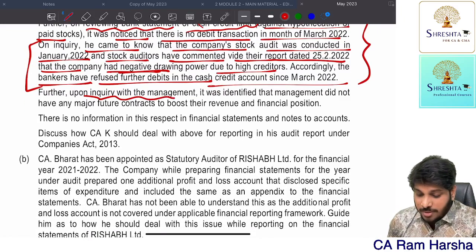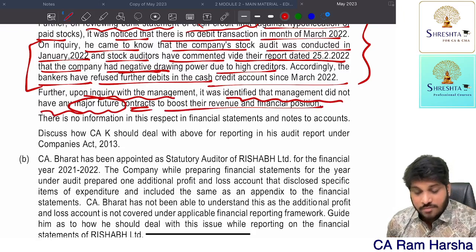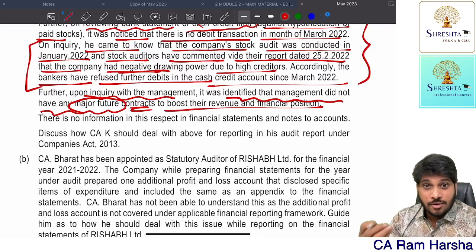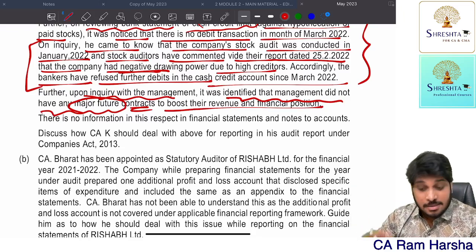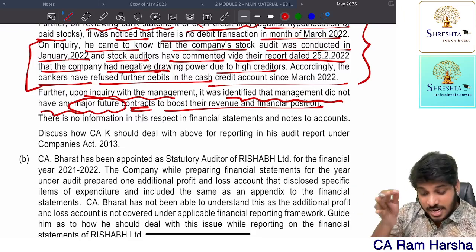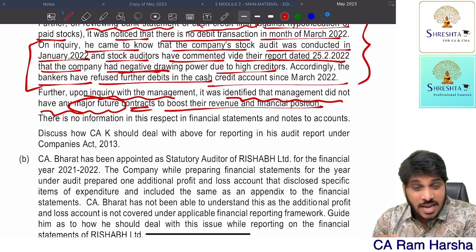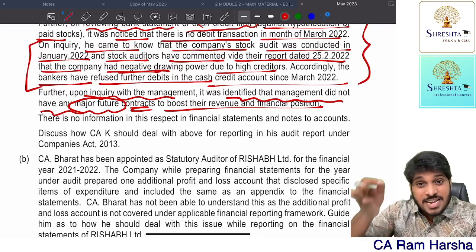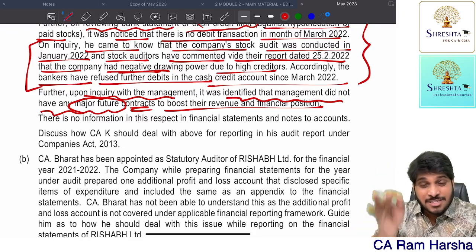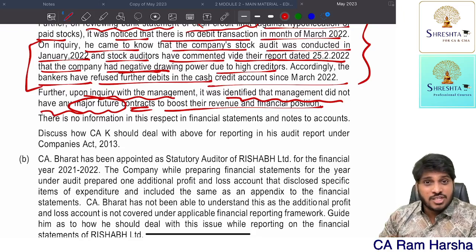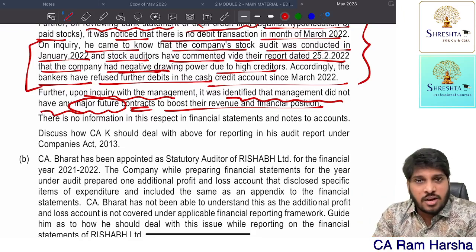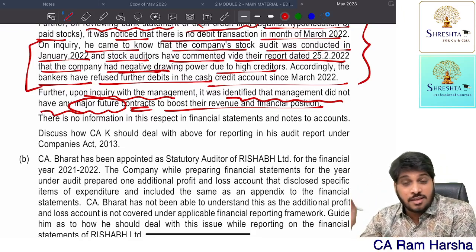Further, upon inquiry of the management, it was identified that management did not have any major future contracts to boost the revenue, and there is an absence of any remedy. It's a material uncertainty related to going concern. The uncertainty is that there is no proper plan of action. When material uncertainty exists and there is no plan of action, the company has to disclose the fact in the financial statements clearly. If the company discloses it clearly, the auditor can give an unqualified opinion and highlight that material uncertainty in the material uncertainty paragraph.